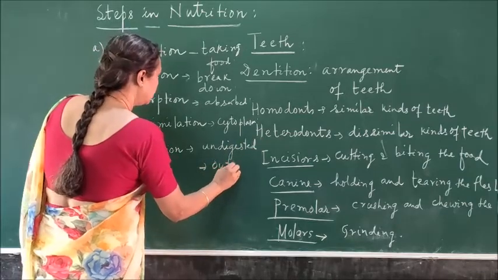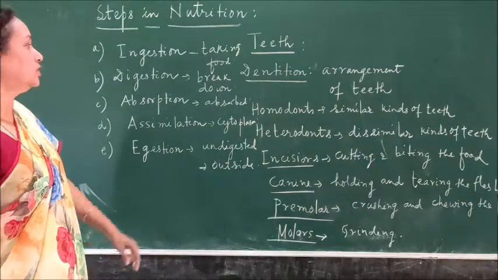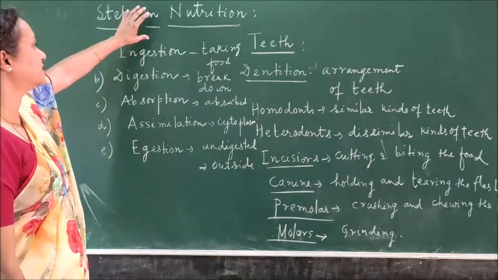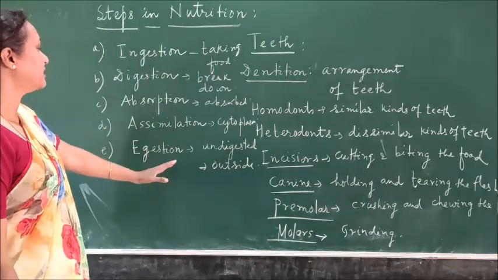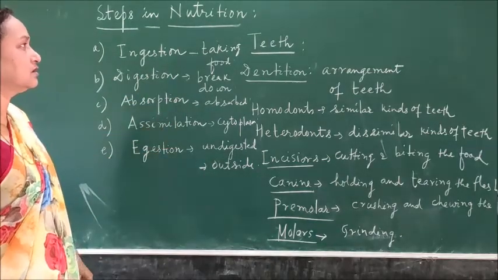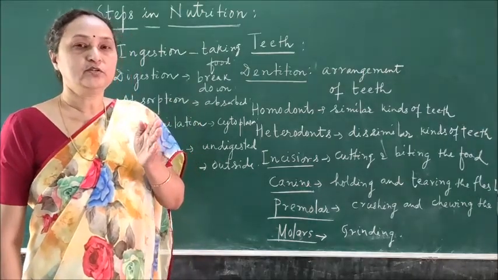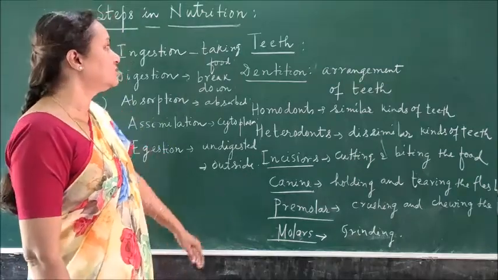That process is called egestion. So altogether you can find out the process of digestion, which is completed in 5 steps: ingestion, digestion, absorption, assimilation and egestion. Now, the first entry through which the food enters into the alimentary canal is the mouth or the oral cavity.